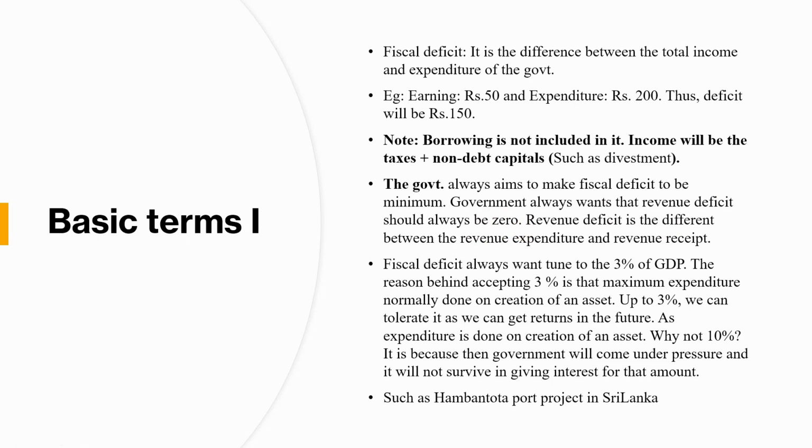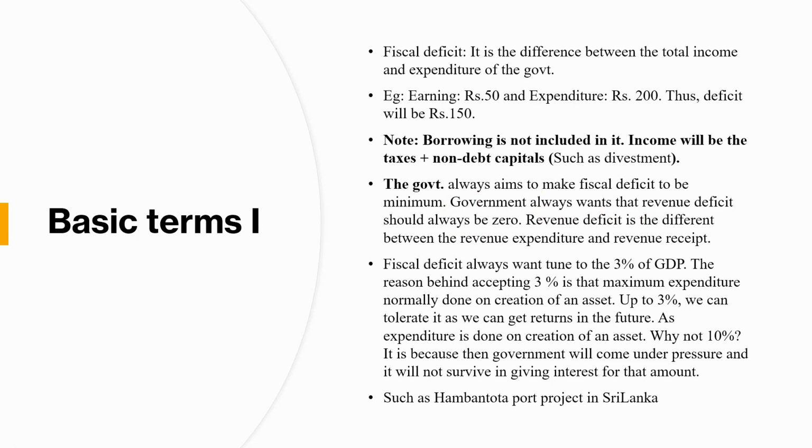Liability will be 0, so that the government does not come under pressure, and the government can make more planning as per the coming future. This is what the line is saying: the government always wants the revenue deficit to be 0, but this is not the actual scenario.